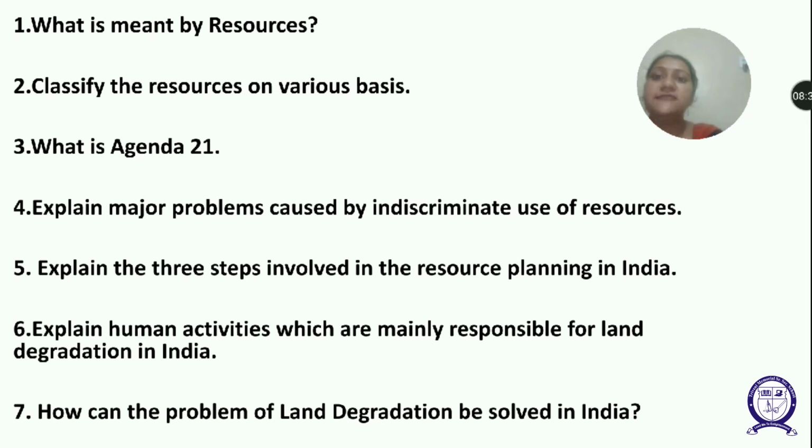Now our seventh question is, how can the problem of land degradation be solved in India? So vegetation provides the protective cover to the land. Vegetation cover does not allow the rain water to fall straight on the land, thus helps to maintain the soil fertility.